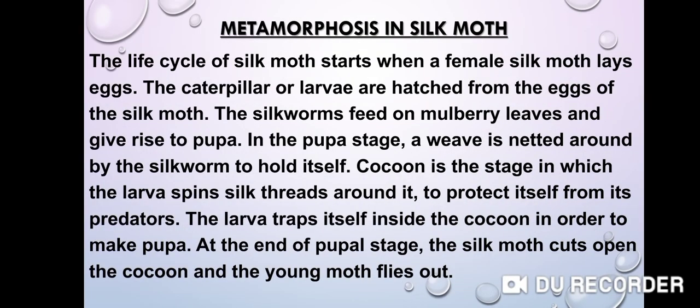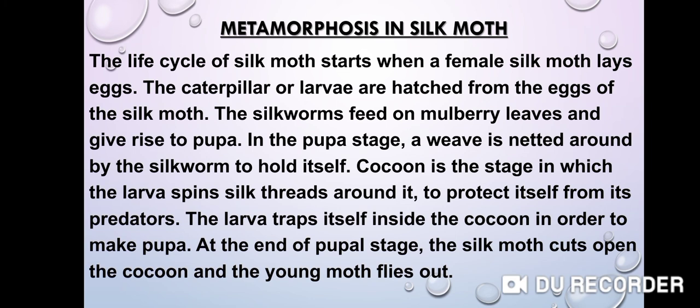Now we'll discuss metamorphosis in the silk moth. Silk moth is an insect which undergoes metamorphosis during its life cycle. The silk moth passes through the larva and pupa stages during its development after hatching from the egg and forms an adult silk moth. The life cycle of the silk moth starts when a female silk moth lays eggs. The caterpillar or larva hatches from the eggs of the silk moth.